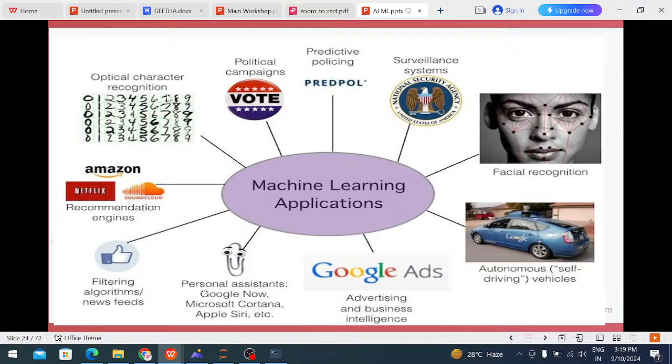After that we are using character recognition. How do we recognize a character? We collect the qualities. For example, for a car, there are a lot of styles, which brand, which model, everything we collect, identifying the qualities and quantity. Based on the quality and quantity we can recognize it. That is known as optical character recognition.